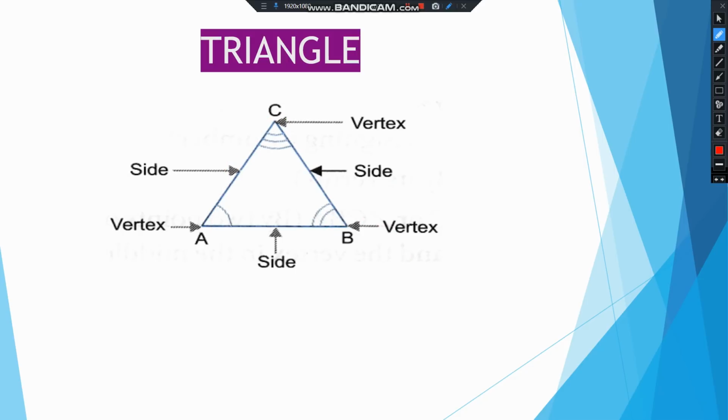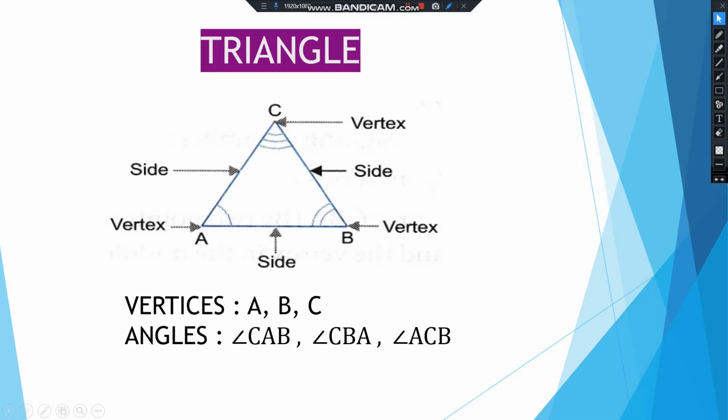The three vertices and angles: A, B and C are the vertices. Vertices is actually the plural of vertex, and the angles are angle CAB, angle CBA and angle ACB, and as I told, you can change the order while naming the sides and angles. Okay.